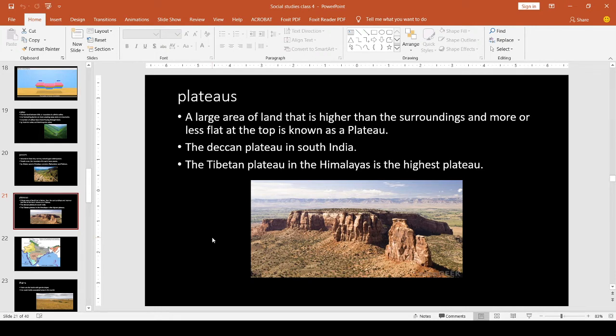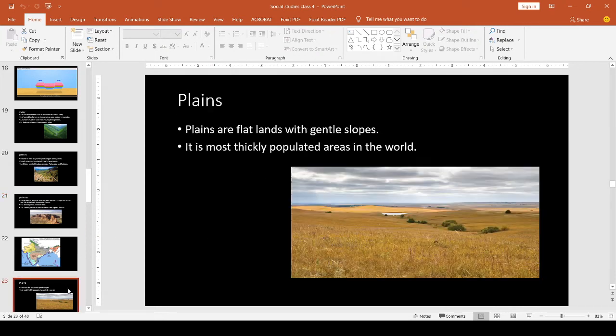Then one more is the Columbia and Colorado plateaus in the USA. So, a large area of land that is just higher than the surroundings is known as a plateau. This is another landform. Understand what is a plateau? One landform is mountain, then another landform is plateau. Then the next landform is what? Plains. You know what is a plain?